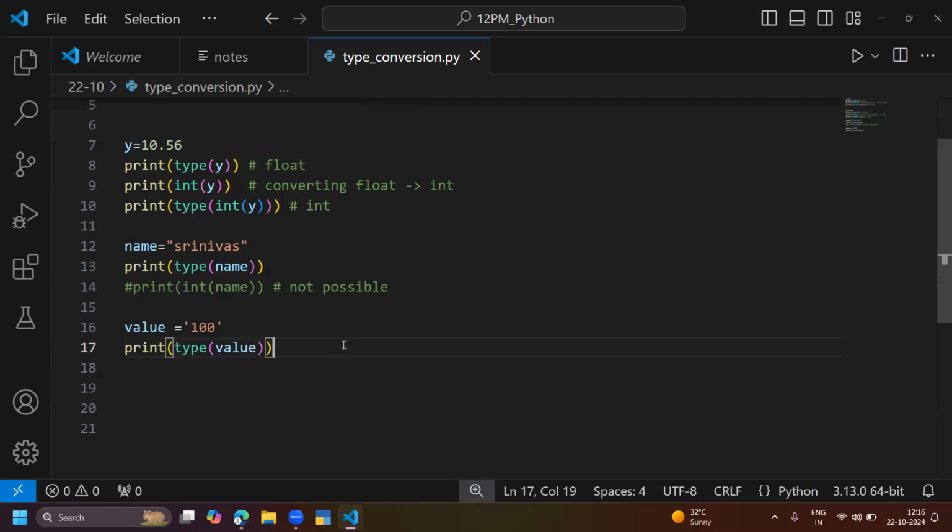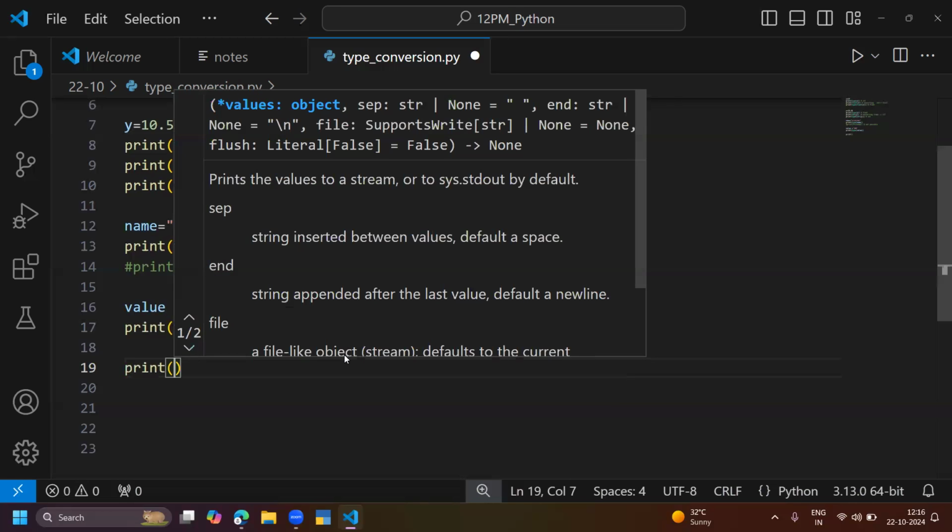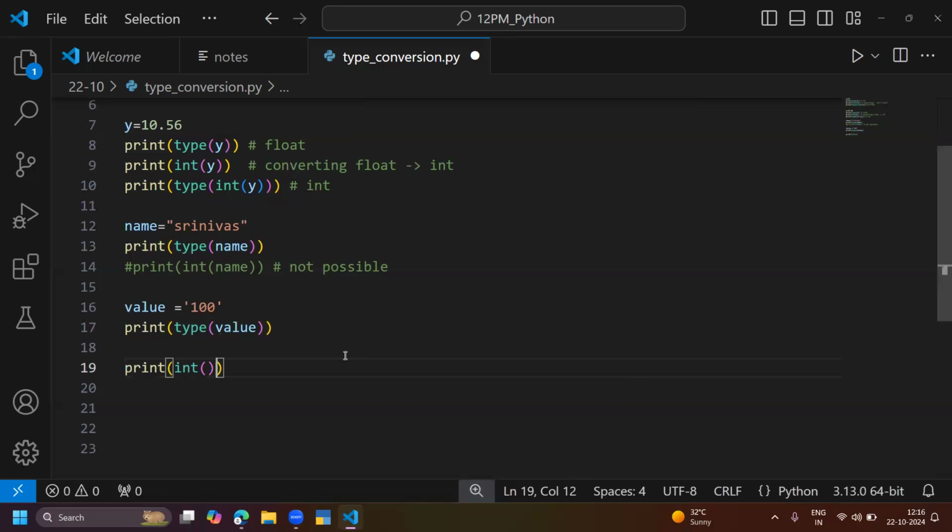But what my requirement is, I want to convert this value to the integer. Print int of value. I want to convert that value 100 into integer.